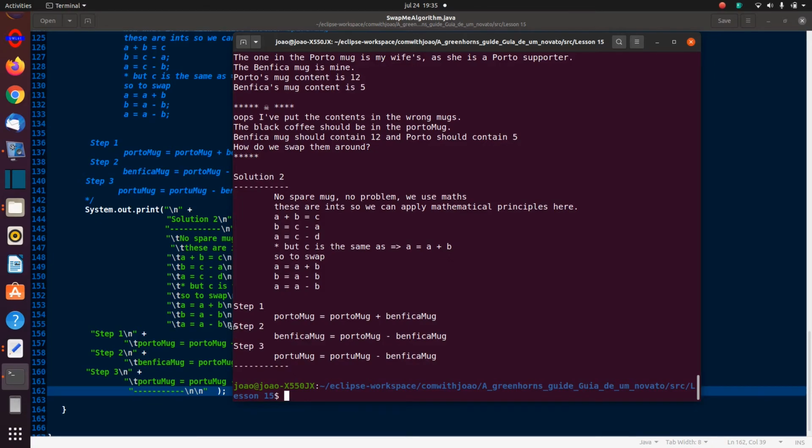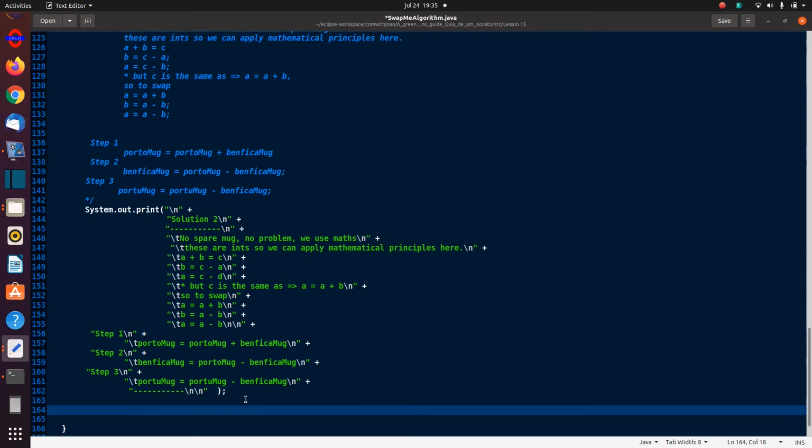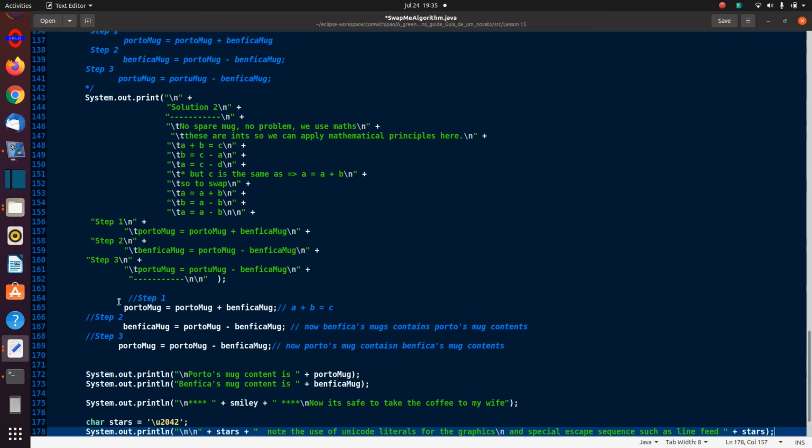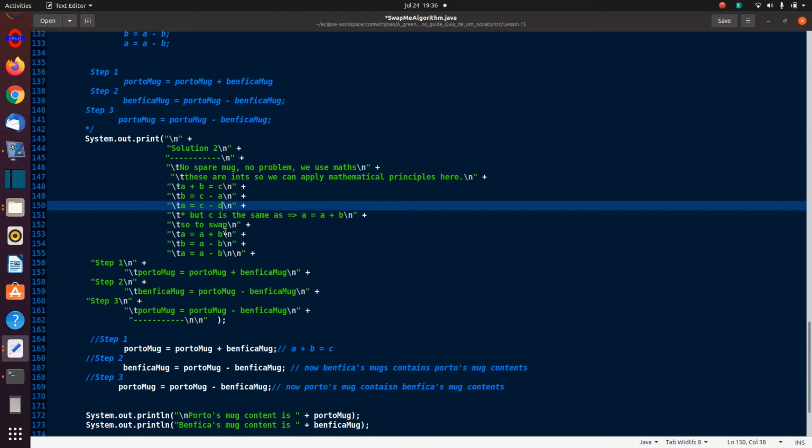Okay, so if that works, then we should have the solution. So let's put the code that actually does this. And yeah, I've got step 1. And while we're here, let me just fix this thing that is printing out the D here instead of a B. That should be B there. So I'll just fix that.